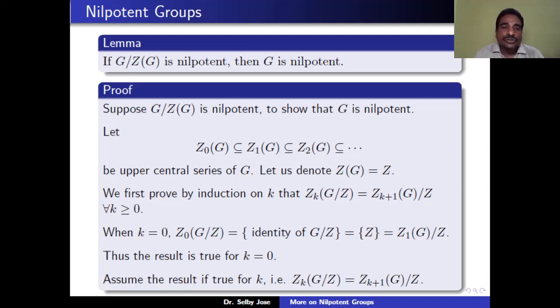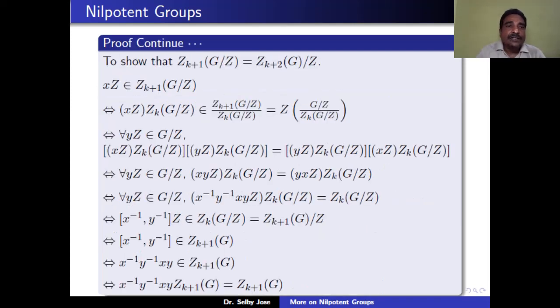Now our aim is to show the result is true for k plus 1. That means we want to show that Zk plus 1 of G mod Z is equal to Zk plus 2 of G mod Z. So let us take one element from Zk plus 1 of G mod Z. Let it be hZ. So let hZ belong to Zk plus 1 of G mod Z. Then the coset of hZ with Zk of G mod Z belongs to the quotient group Zk plus 1 of G mod Z mod Zk of G mod Z.